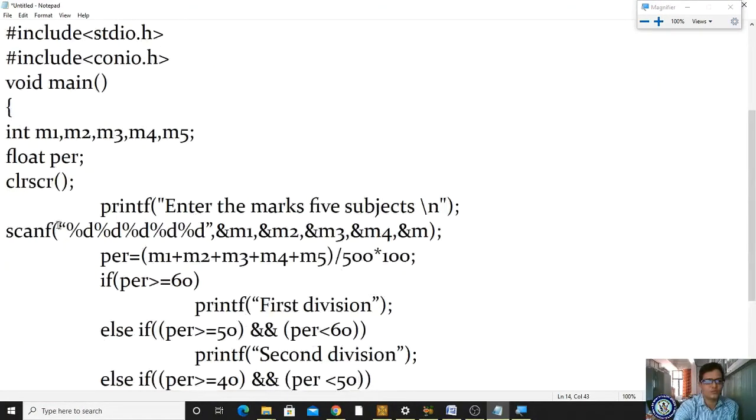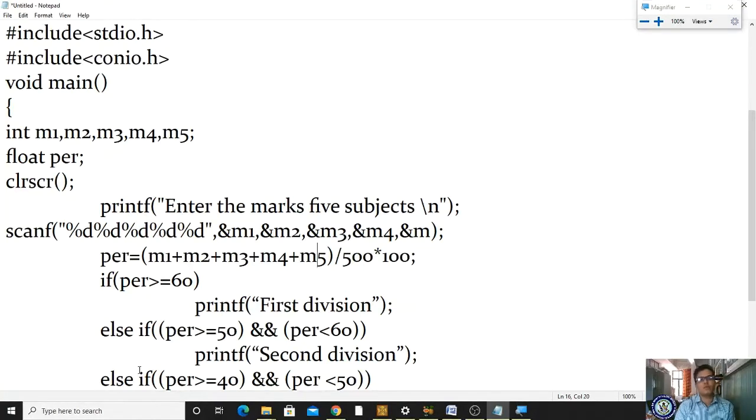Okay, now we have to read 5 subject marks. I'm reading 5 subject marks. For that I'm using scanf. In the scanf I'm using 5 percent-d format specifiers, and I'm reading the m1 value, m2 value, m3 value, m4 value and m5 value.